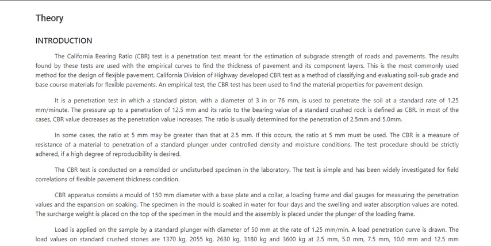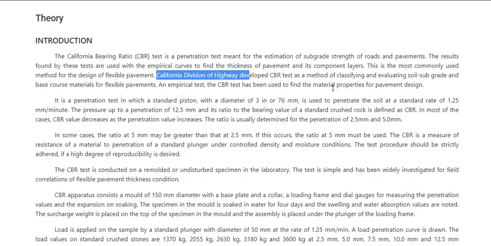It was developed by the California Division of Highway, that's why it is called the California bearing ratio. They developed the CBR test as a method of classifying and evaluating the soil subgrade and base course material for flexible pavements. An empirical test, the CBR test has to be used to find the material properties for pavement design.